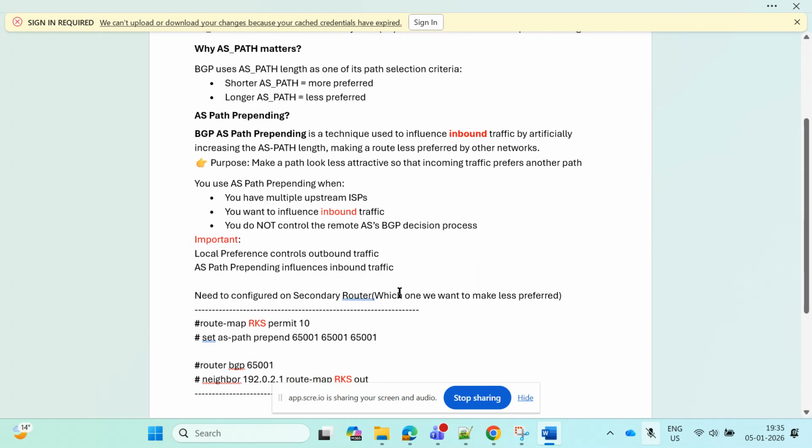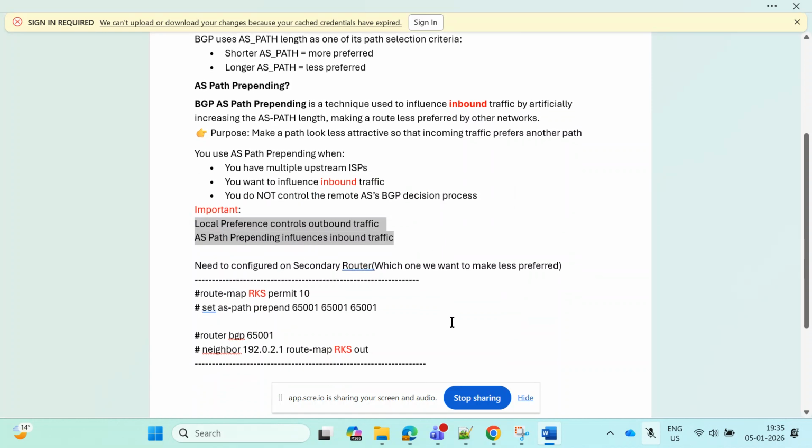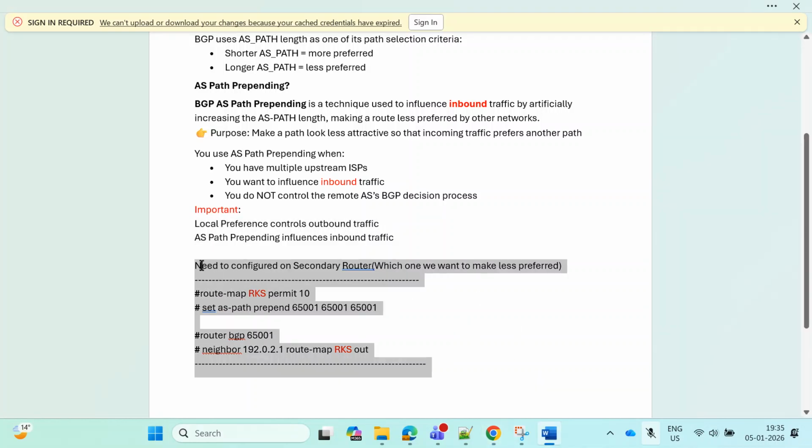And why is it important? It's an important topic also because local preference controls the outbound traffic and AS path prepend controls the inbound traffic, right?